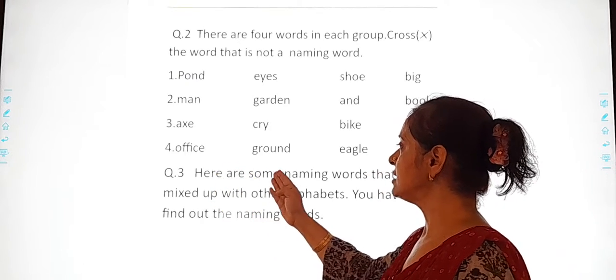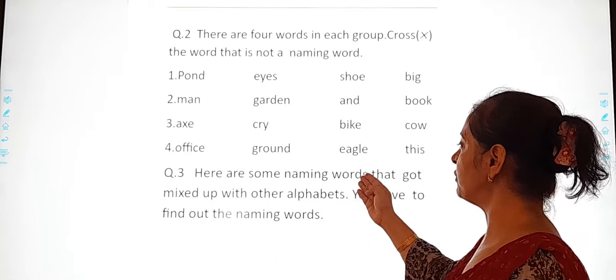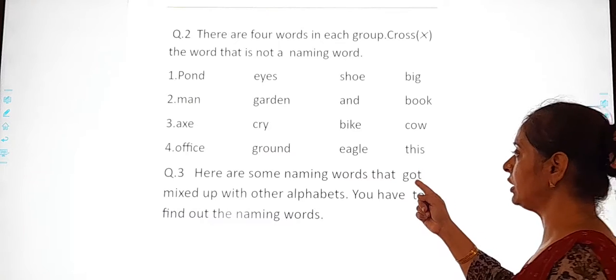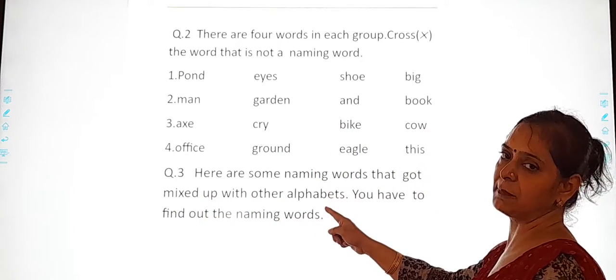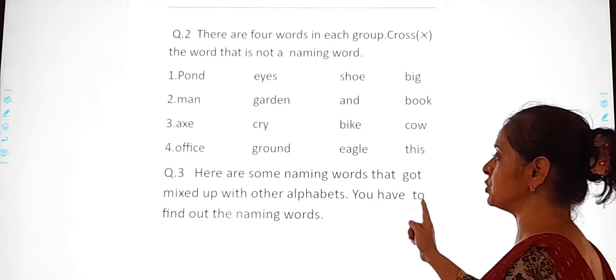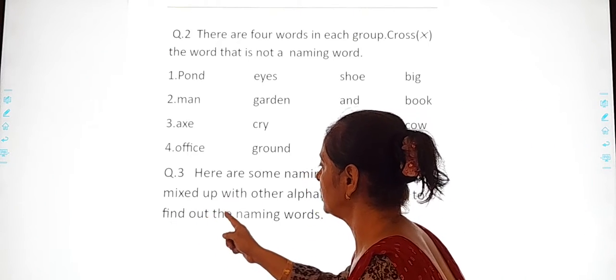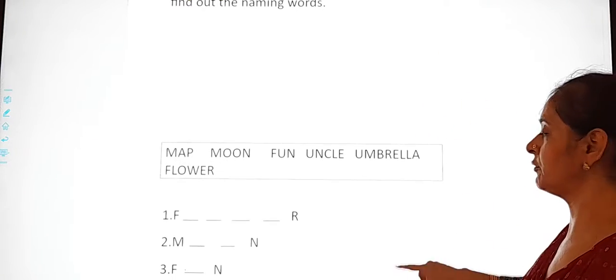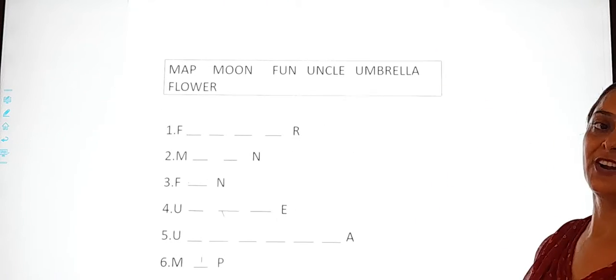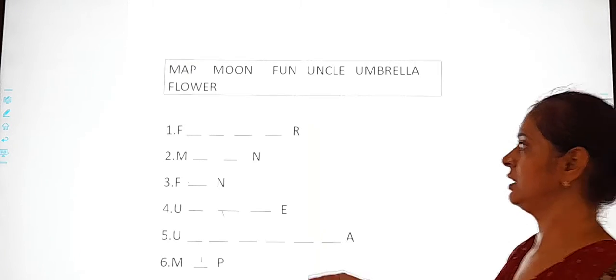Here are some naming words that got mixed up with other alphabets. You have to find out the naming words. Let's try to understand what we have to do in this, beta. What we have to do?